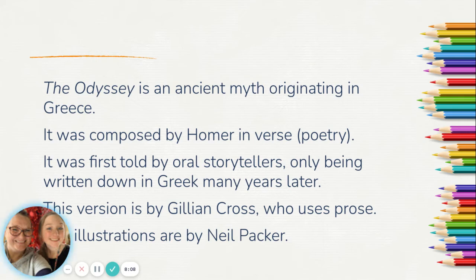So the version that we're going to read is written in prose, which means it's not written in poetry form. It's written like a story, and it's written on a 6th grade level, and it has beautiful, very interesting illustrations by someone named Neil Packer. But it was originally told by oral storytellers, and it was only written down in Greek many, many years later.